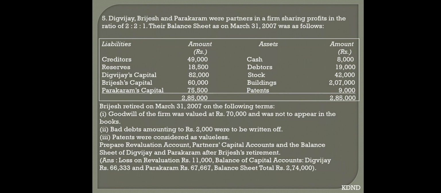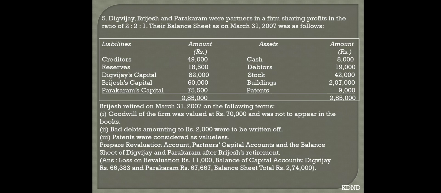Patents were considered valueless. Come to your revaluation account. Valueless means no more value of the patents. Revaluation account debit side, by patents 9,000 because zero value. Another effect, balance sheet patents nil, because no more patents are having any realizable value. So you can see this way you can end up the adjustment.